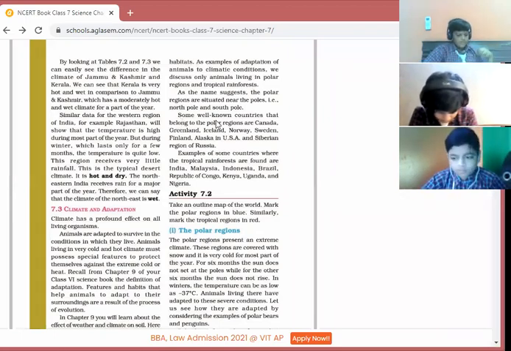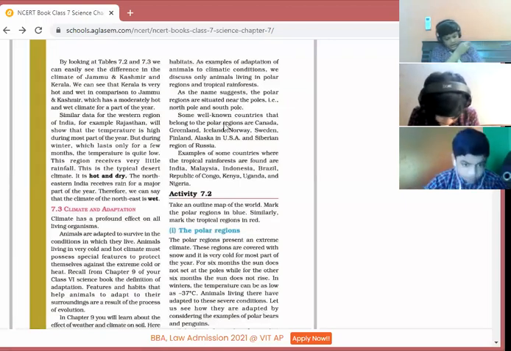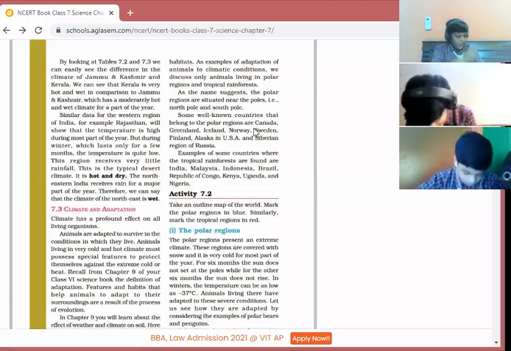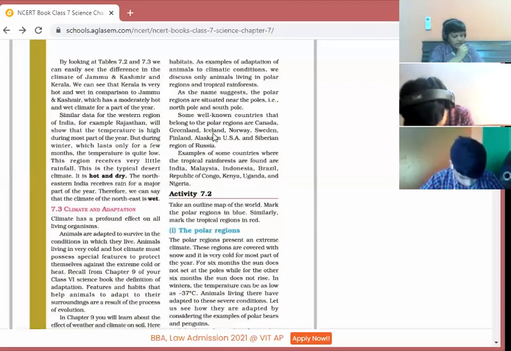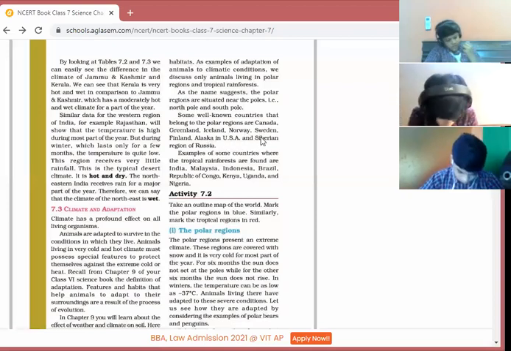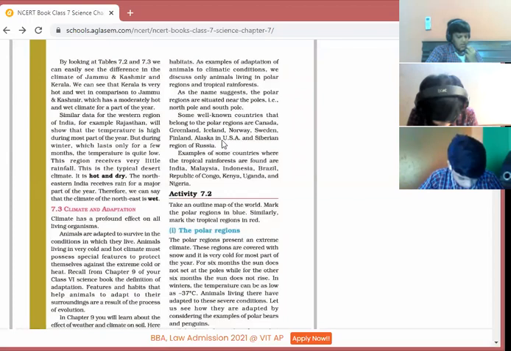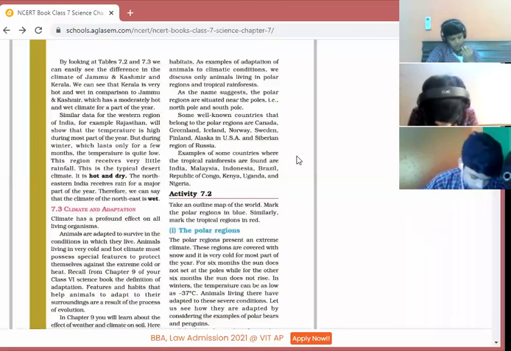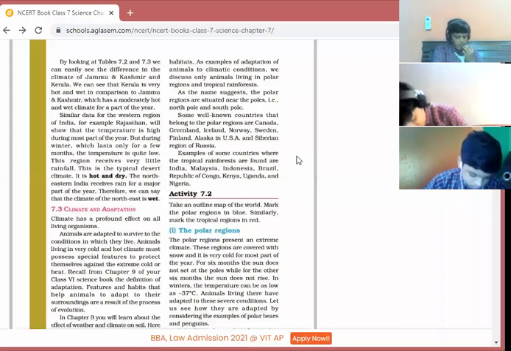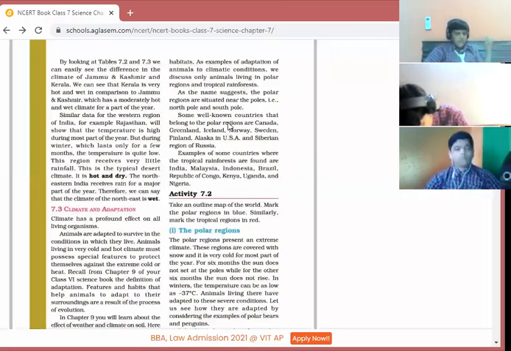Yes, ma'am. Some well-known countries that belong to the polar regions are Canada, Greenland, Iceland, Norway, Sweden, Finland, Alaska in USA, and the Siberian region of Russia. Examples of some countries where the tropical rainforests are found are India, Malaysia, Indonesia, Brazil, Republic of Congo, Kenya, Uganda, and Nigeria. So children, you can make the web chart of these also.